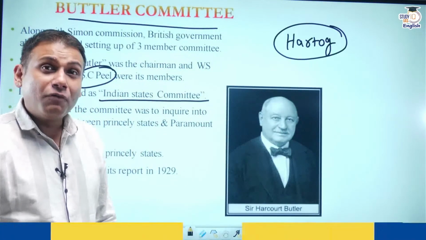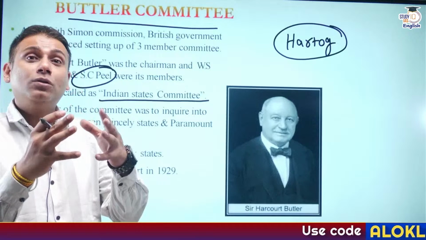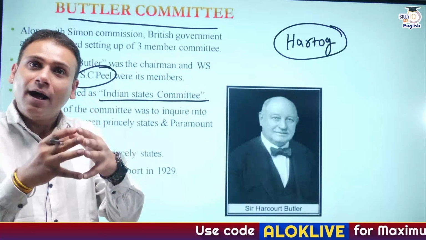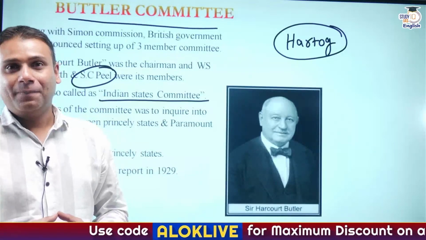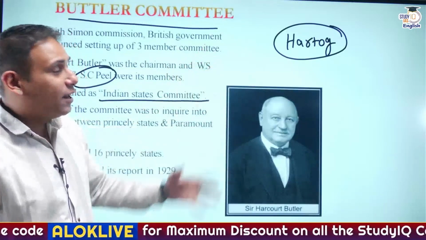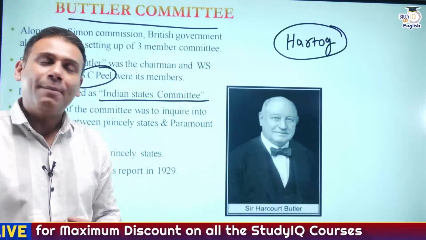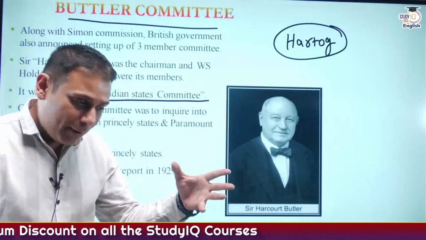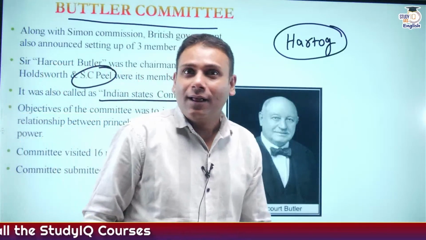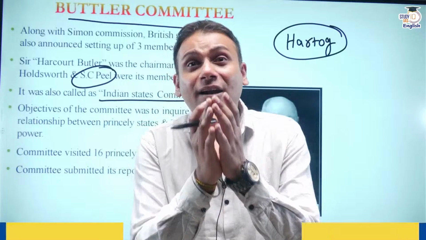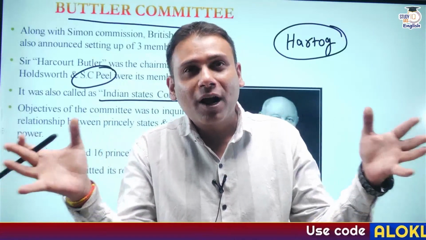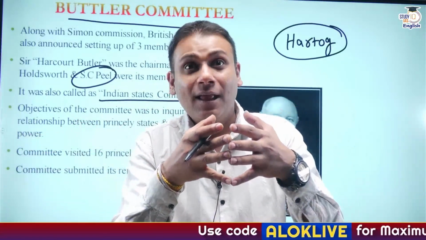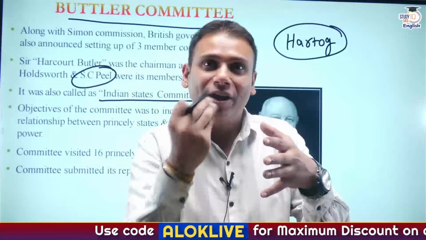Its purpose was to review the educational setup in India at that time. The Hartog Committee, under Philip Hartog, was appointed by the Simon Commission, and it suggested that rather than going for multiplication of schools, we need to go for consolidation of schools and focus on quality education.